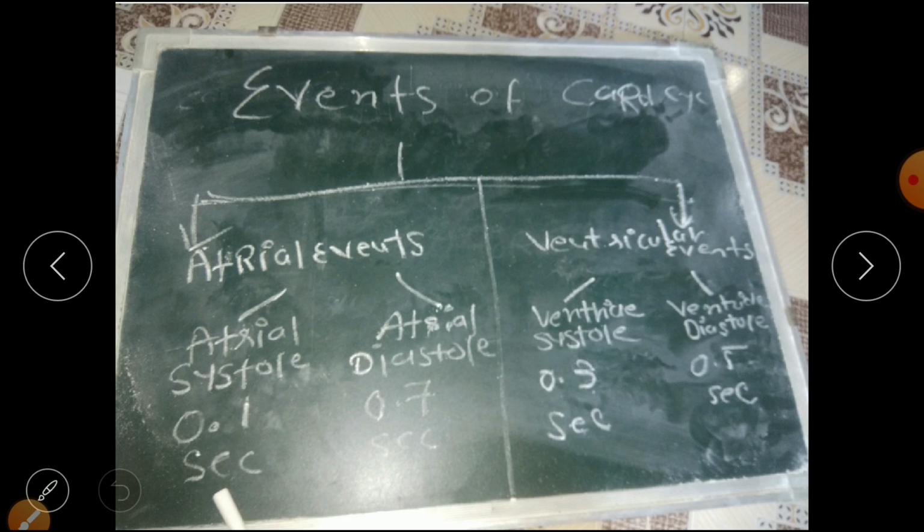Now the events of the cardiac cycle. In the cardiac cycle we have two events, the atrial events and the ventricular events. In atrial events we have two again, atrial systole and atrial diastole. In ventricular events again we have two, ventricular systole and ventricular diastole.